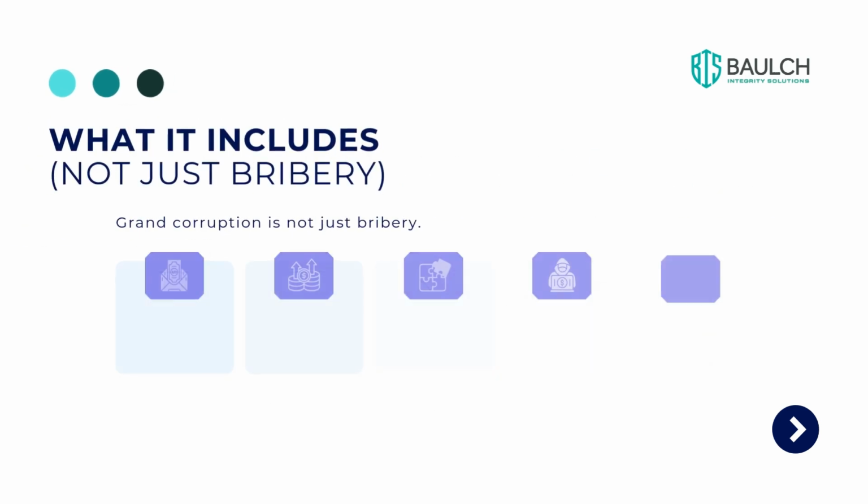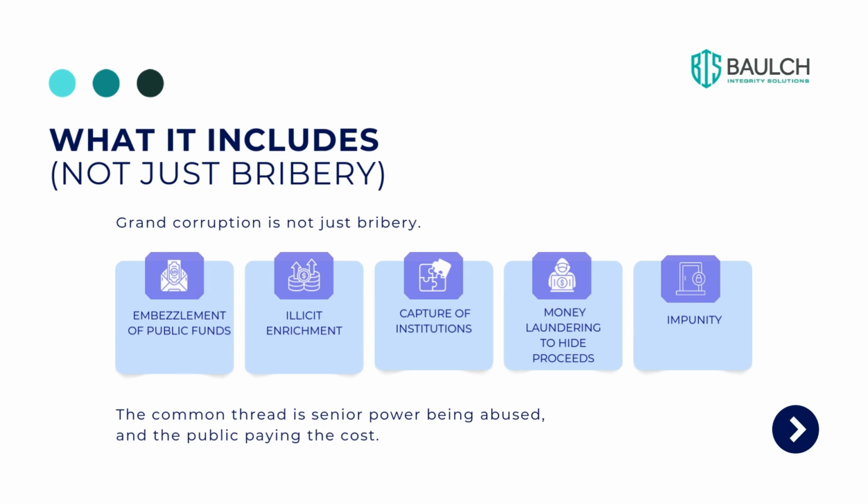So what does grand corruption include? Well, grand corruption is not just bribery. It can include embezzlement of public funds, illicit enrichment, capture of institutions, money laundering to hide proceeds, and impunity. This is where powerful people avoid consequences. The common thread is senior power being abused and the public paying the cost.